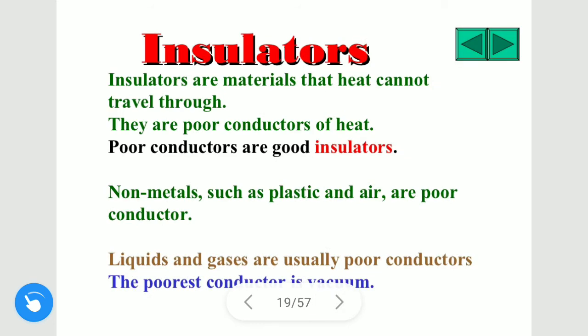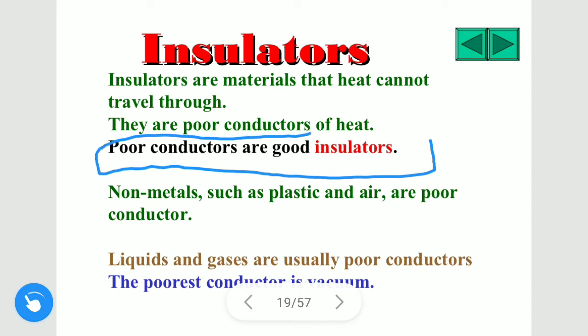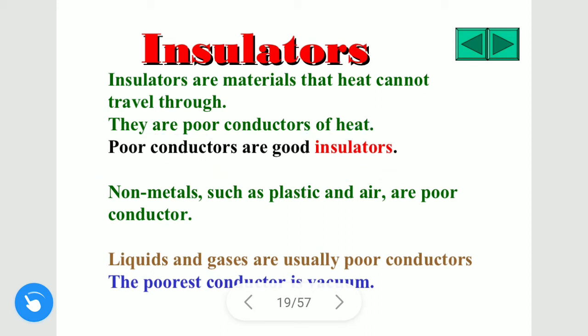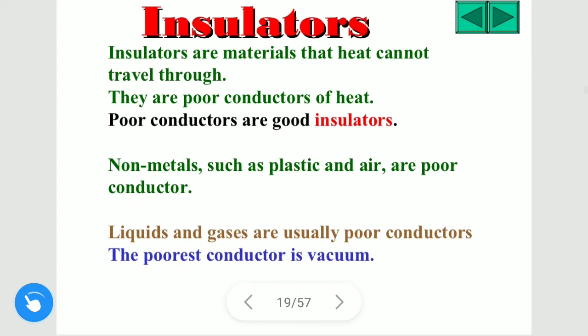Insulators. The metals or substances that are poor conductors of heat are also called insulators. They do not allow heat to travel through them. Hence, they are poor conductors of heat. Examples are non-metals such as plastic, air, etc. Liquids and gases are usually poor conductors of heat.